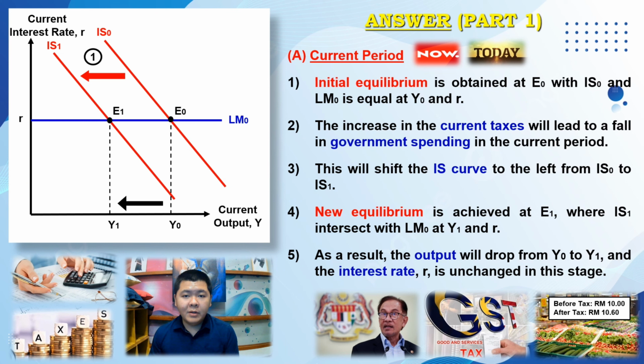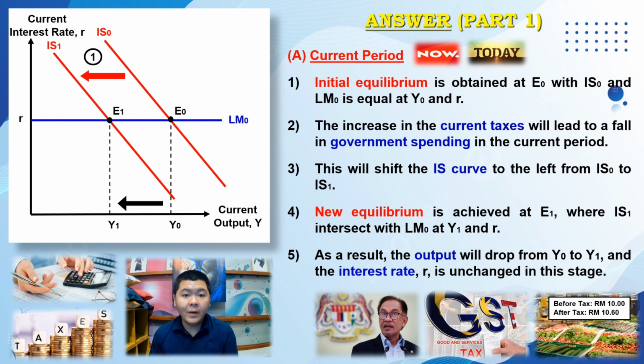Let us look at the perspective in the current period. Based on the graph, we can see that the initial equilibrium is obtained at E0, where IS0 and LM0 meet at the level of output Y0 and R0. When the government proposes to increase current taxes, the increase will lead to a fall in government spending in the current period, as more income is collected in taxes.